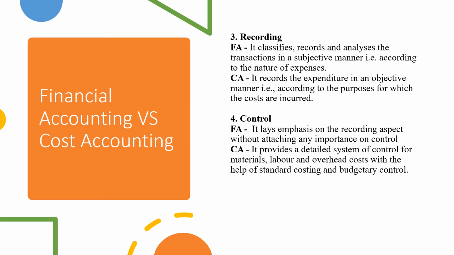But when we come to cost accounting, it provides a detailed system of control for materials, labor, and overhead costs with the help of standard costing and budgetary control. So, cost accounting follows certain techniques of costing through which it can lay control on the expenses like materials, labor, and all other overhead expenses. That means in case of financial accounting, emphasis is on recording, whereas in cost accounting, the major emphasis is on control.